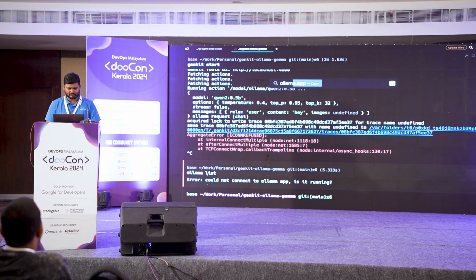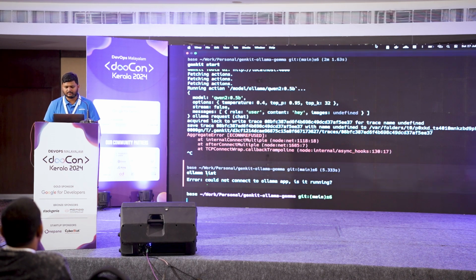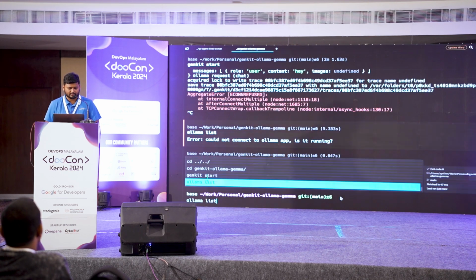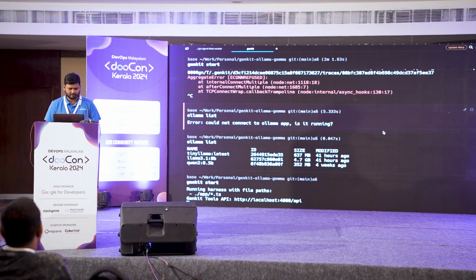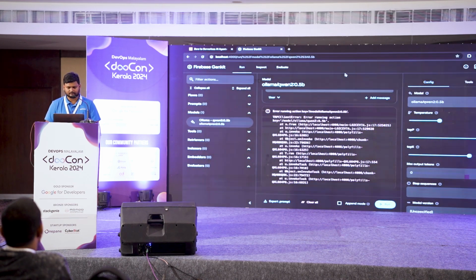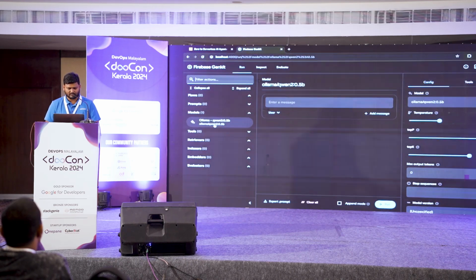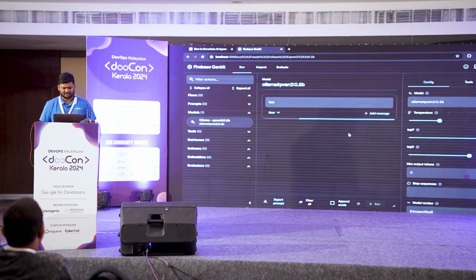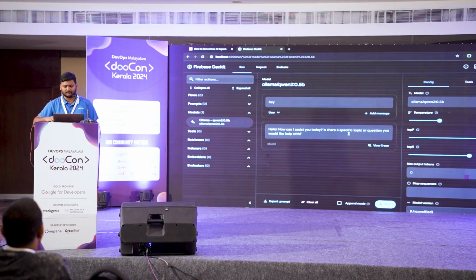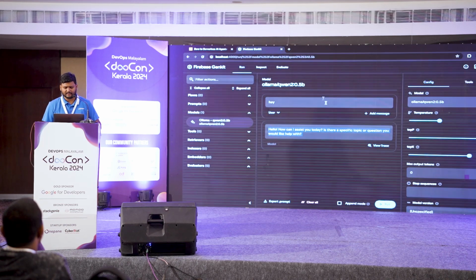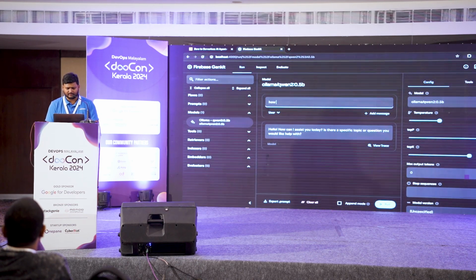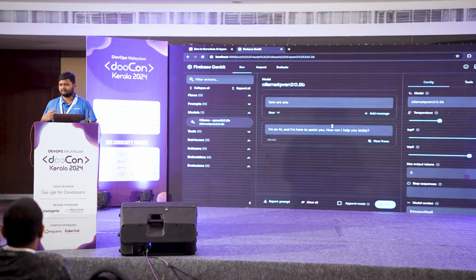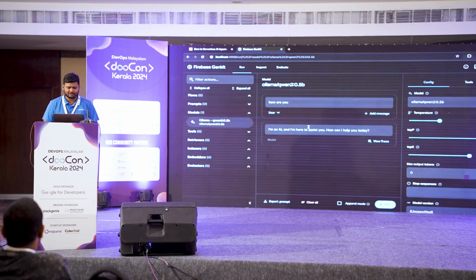Okay, my Ollama is not running. Now my Ollama is running. Yes. Then start. And let's go back to the same UI. Refresh and let's hope it works. I believe it does. It takes some time at first to load the model into memory, and then you start getting responses, and the responses are going to be very fast, right? Because it's running locally on my machine, and you can run it on a CPU with as little as 2 GB RAM, right? So this is just one model.